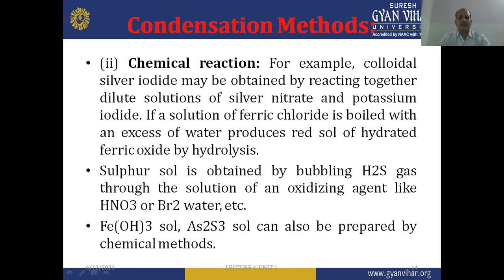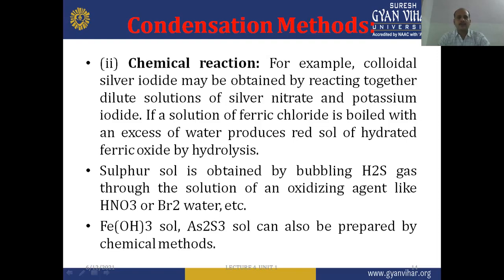Sulfur sol is obtained by bubbling H2S, hydrogen sulfide gas, through a solution of an oxidizing agent like HNO3 or bromine water, etc. Ferric hydroxide sol or arsenic sulfide sol can also be prepared by chemical methods.